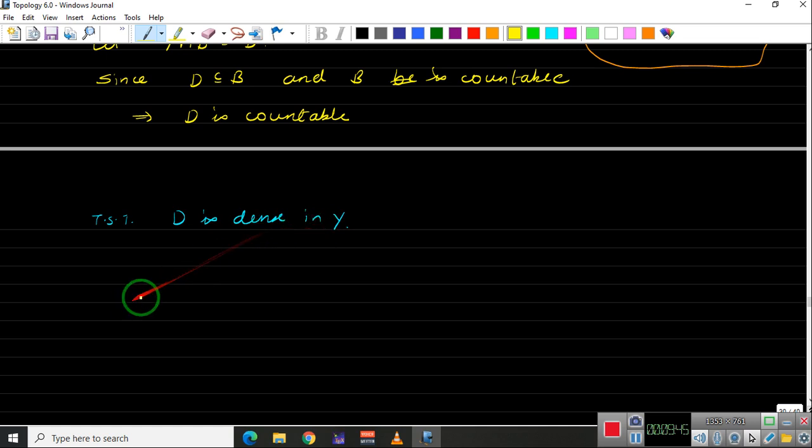So let us take a non-empty open set of Y, an arbitrary open set. So let V, a subset of Y, be open in Y, and V is non-empty.